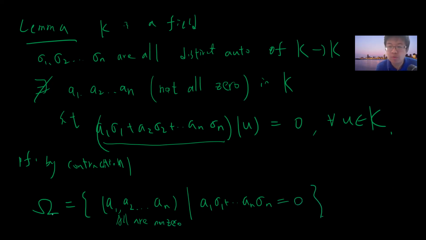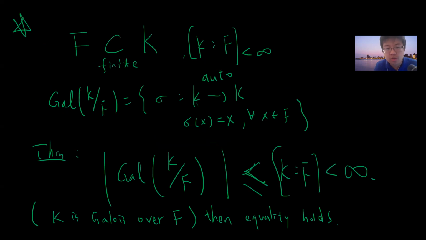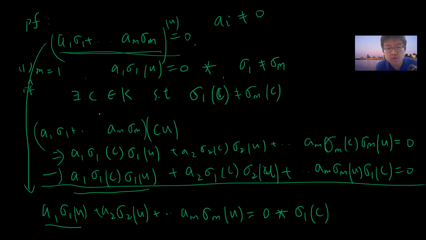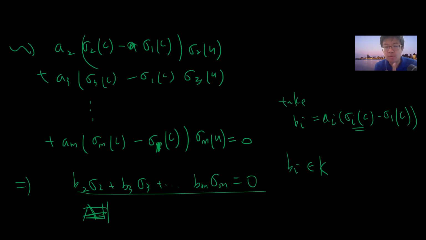Suppose this is a set of omega, then I can take the shorter length such that this equation holds. And we proved that this equation cannot hold for m equals 1, so basically at least the length should be 2.